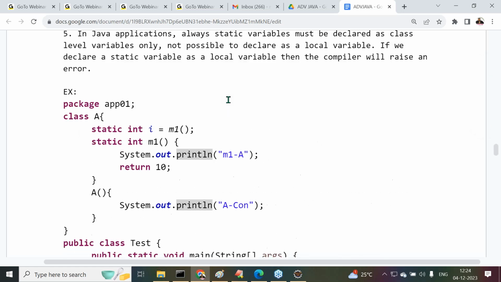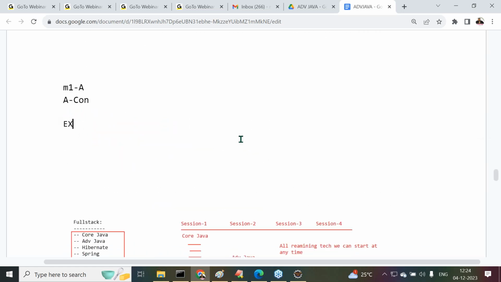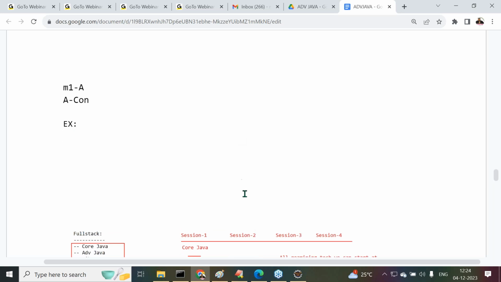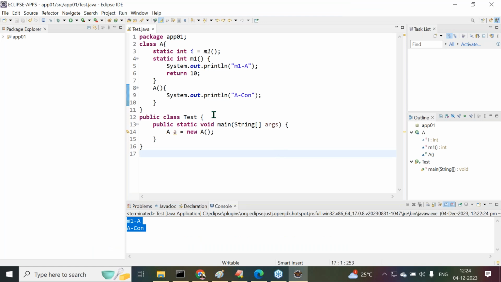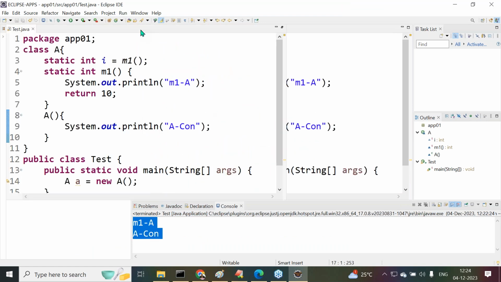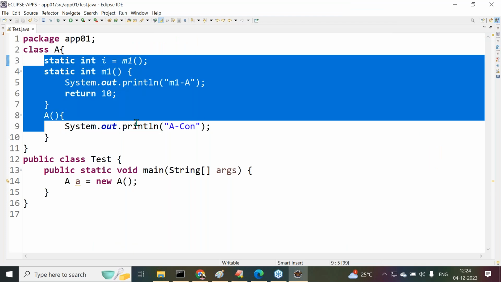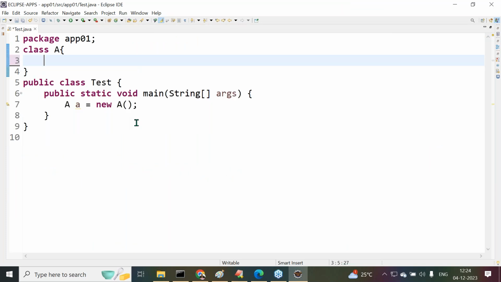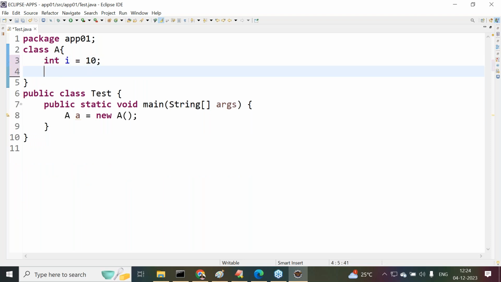Now I'll write a small program. Try to understand this program on the basis of this; the shareability we can identify easily. Now let us check this point. For example, I want to take two variables inside the class A. One is an instance variable, int i is equal to 10. Then static int j is equal to 10. Two variables, the i variable and the j variable. Got it or not? Okay, fine.